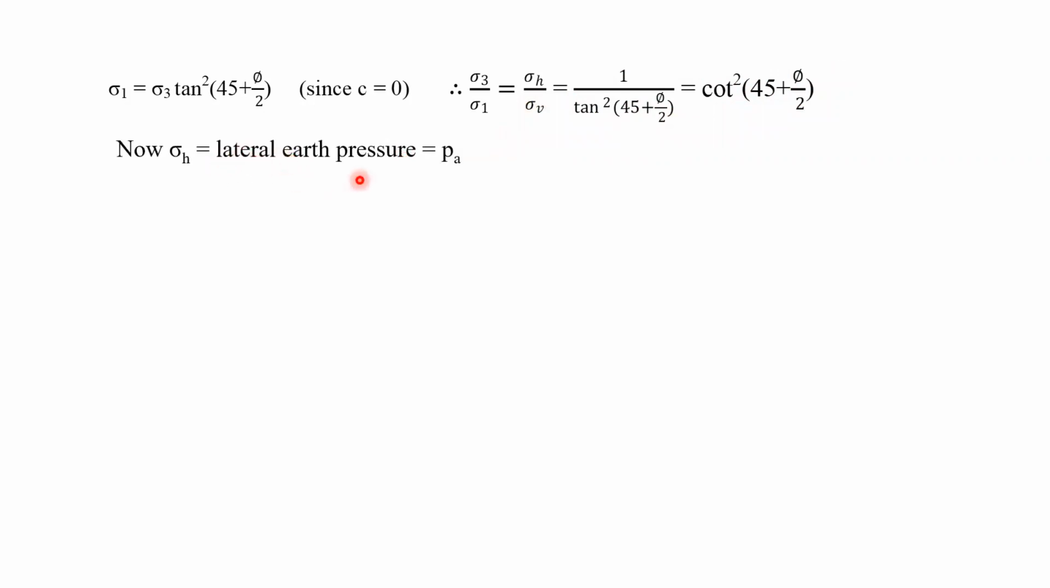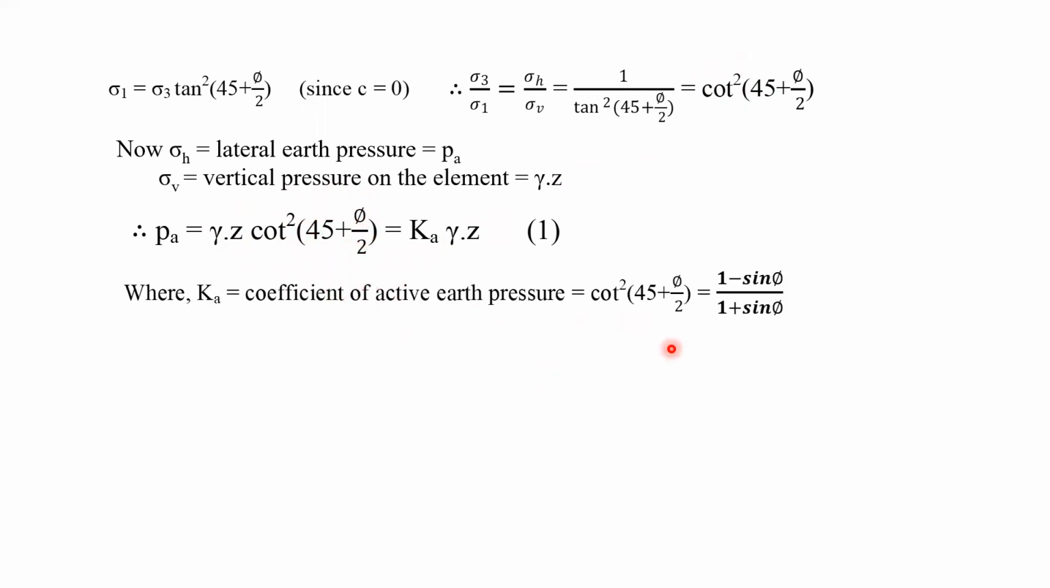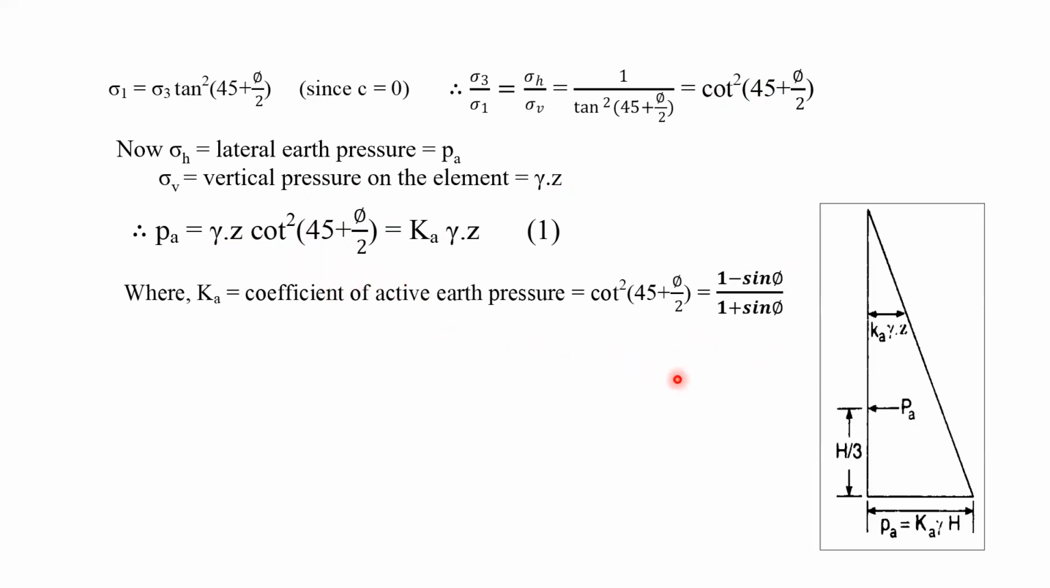So sigma H is nothing but the lateral earth pressure PA, and sigma V is the vertical pressure on the element, gamma Z. At depth Z, the vertical pressure will be gamma Z. So PA, the lateral earth pressure at the base of the retaining wall, we can write as Ka gamma Z, which is gamma Z cot square (45 plus phi by 2). This is Ka, the active earth pressure coefficient, which is equal to (1 minus sine phi) by (1 plus sine phi). That we also discussed in the first lectures.